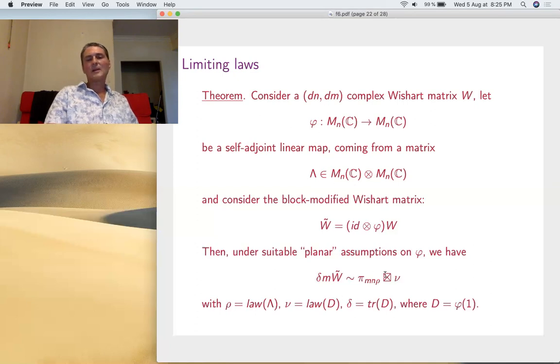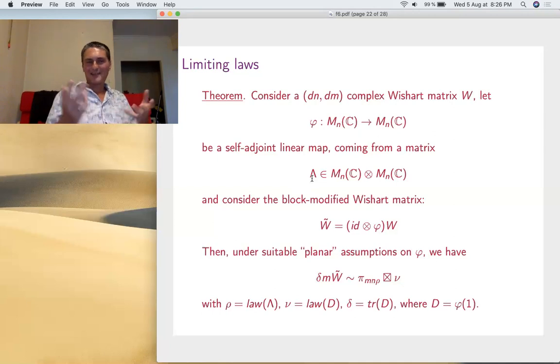Now, the case where phi is unital actually covers a lot of things, like the identity. For the moment, we're interested in the identity, which covers Marchenko-Pastur, and also the transposition. These are both unital. So in the unital case, which is actually the central case, you don't have this extra term here. It's a plain modified compound free Poisson law, with the remark that this can be anything. M and R are constant, and rho is the law of lambda.